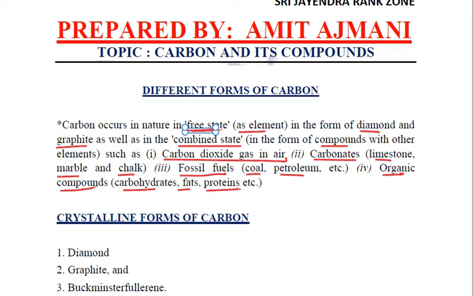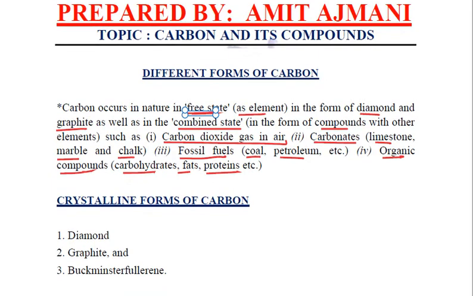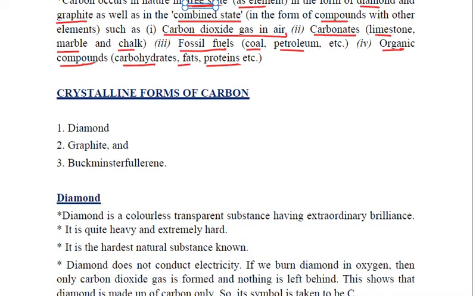Let us study these various forms of carbon in detail. First of all, we'll be studying about the crystalline forms of carbon. Carbon occurs in three crystalline forms. One is diamond, another is graphite, and another is Buckminster fullerene. You need to remember these crystalline forms of carbon. It is asked in the questions. You will be given four options among which you need to select the crystalline form of carbon. So if among these options you are given any of these like diamond, graphite or Buckminster fullerene, we have to take that.